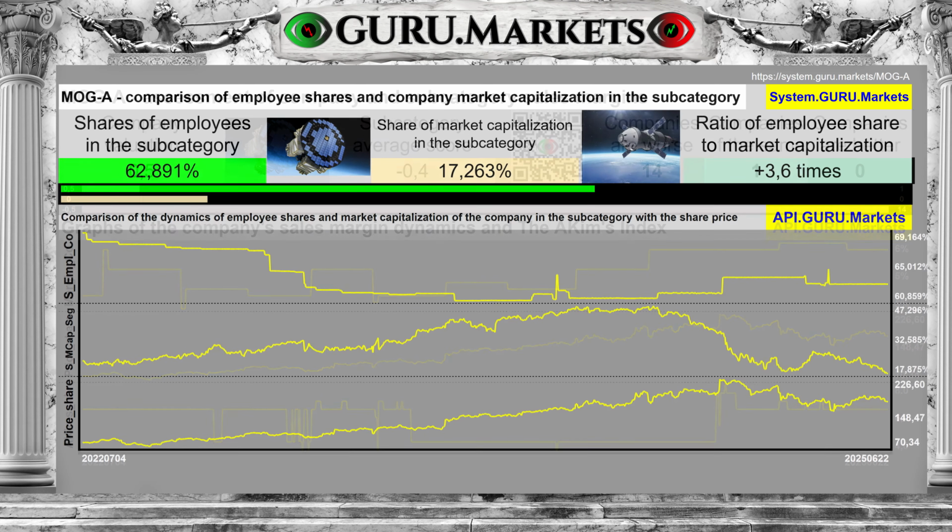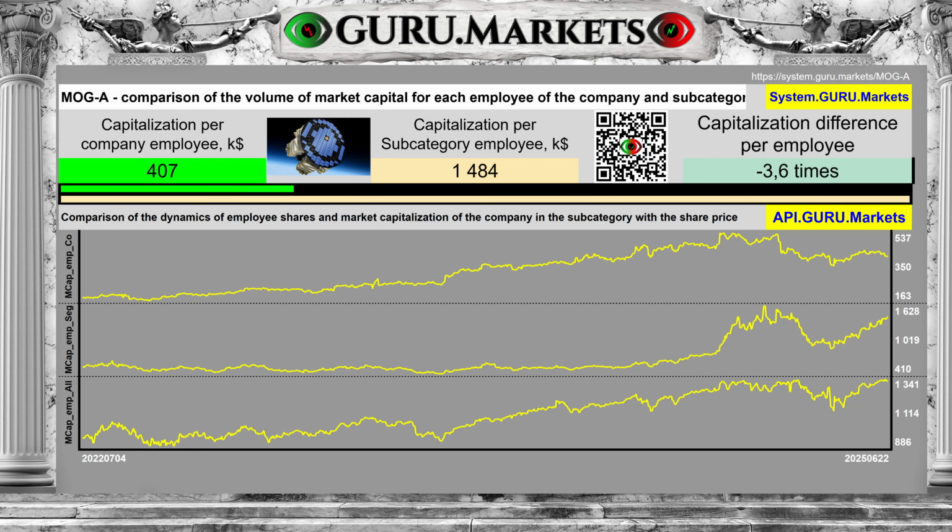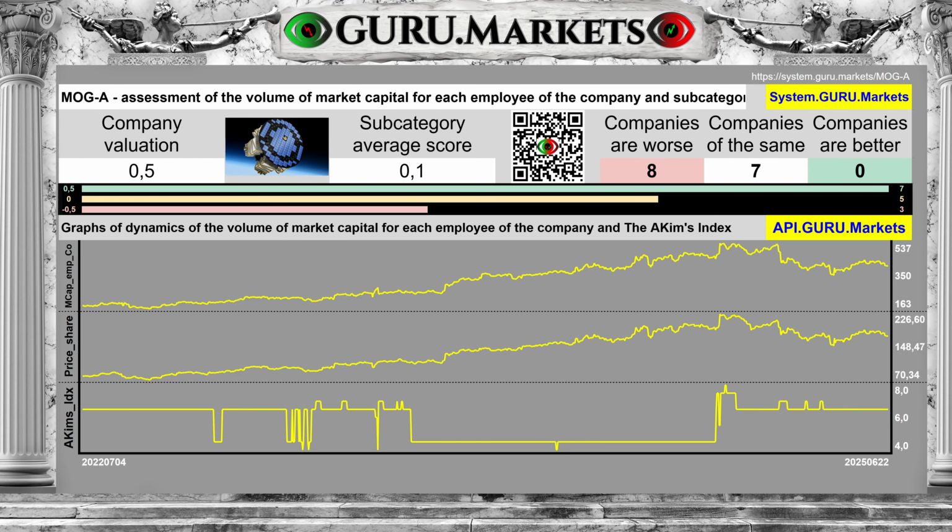The company's share in terms of the number of personnel in the subcategory is 62.891%. This is 264% more than the market capitalization share. The amount of market capital per employee of the company is $407,000, while in the subcategory there are $1,484,000. Assessment of the amount of capital per employee in comparison with the indicators of companies in the subcategory, good,